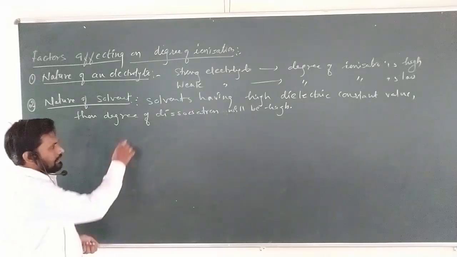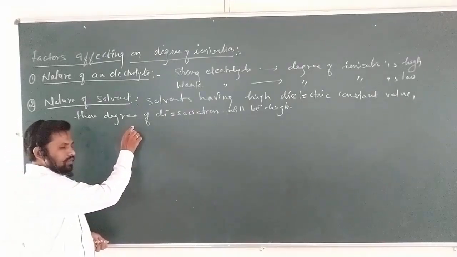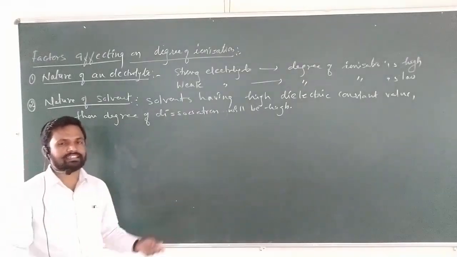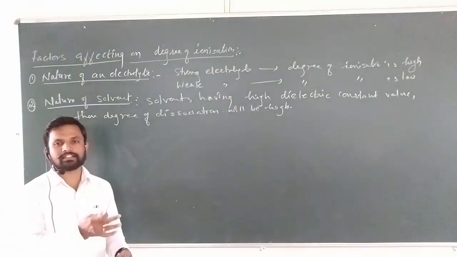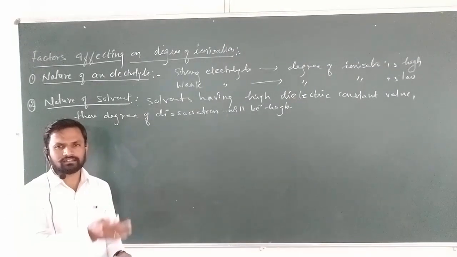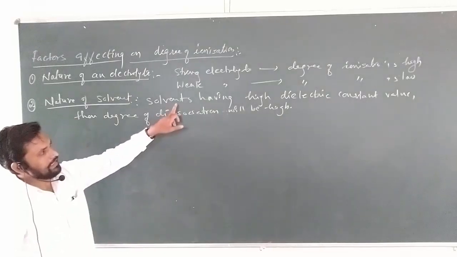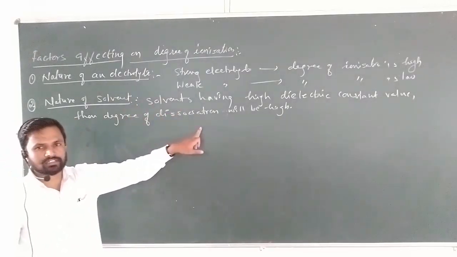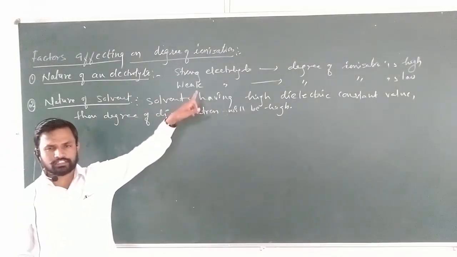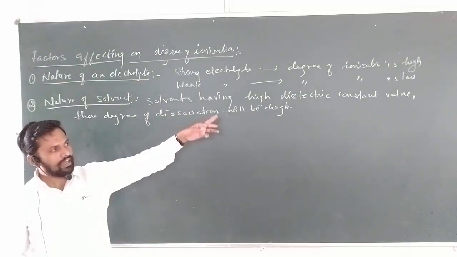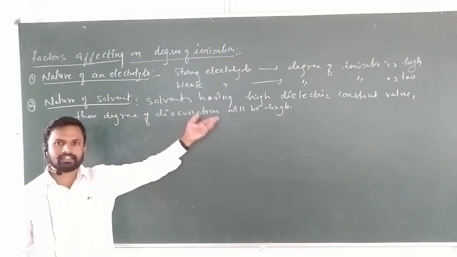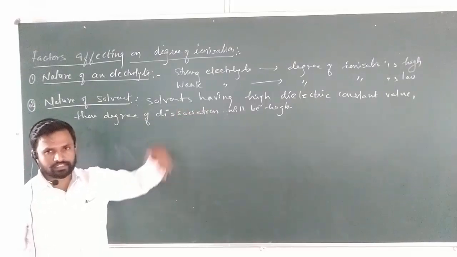The dielectric constant value of water is always greater than other organic solvents like benzene, hexane, and so on. So if an electrolyte is dissolved in water, you will get a high degree of dissociation, because it has the higher dielectric constant, the higher solvating ability.